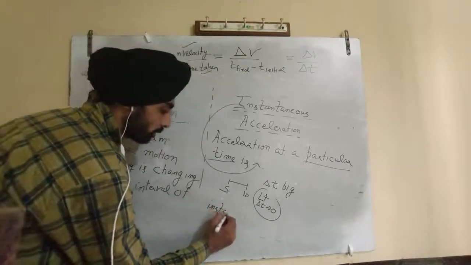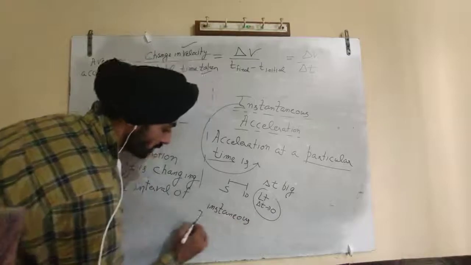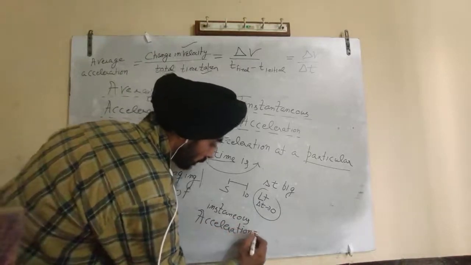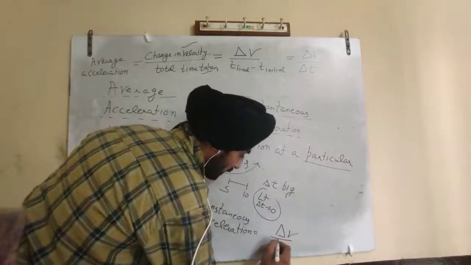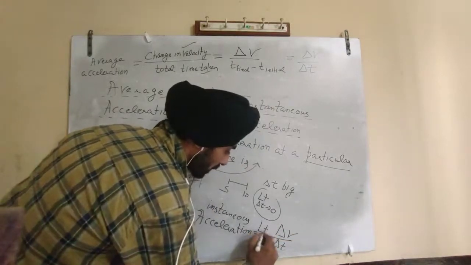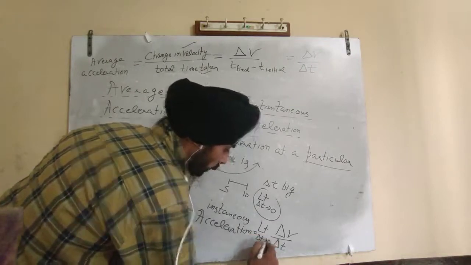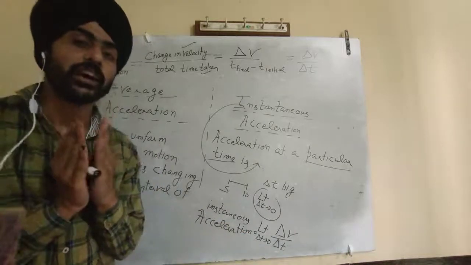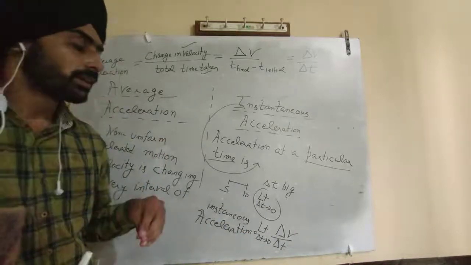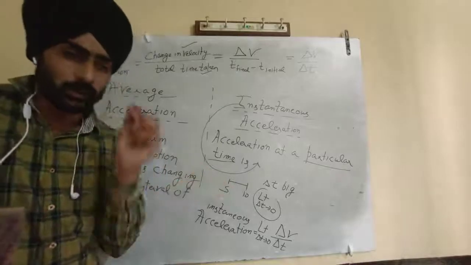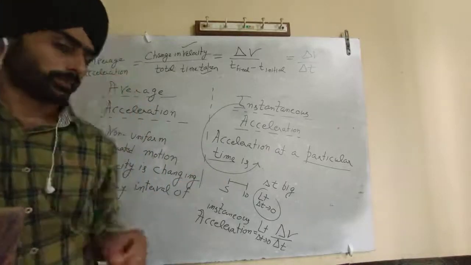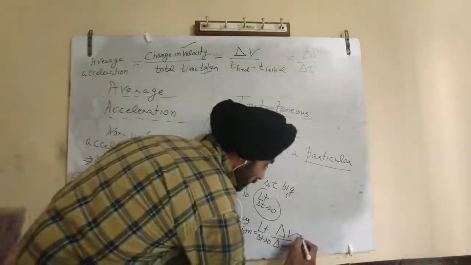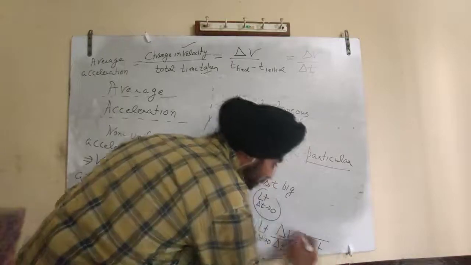So instantaneous acceleration will be equal to delta v upon delta t, with limit delta t tends to 0. What does this mean? I am reducing the time interval to a very small value, near to 0 but not 0. Slightly bigger than 0, but approximately equal to 0. A very small time interval is represented by dt.